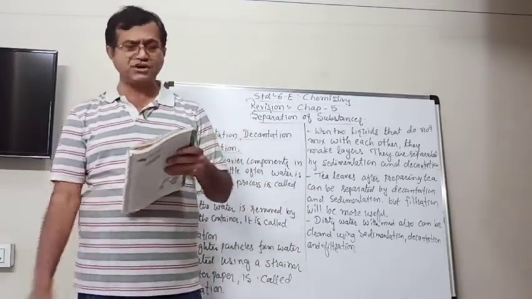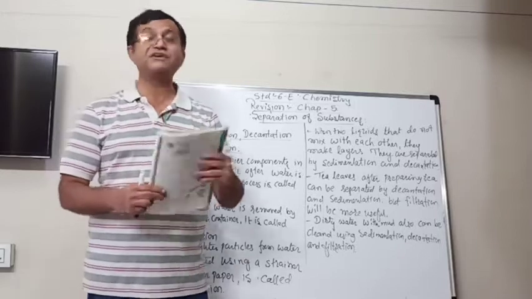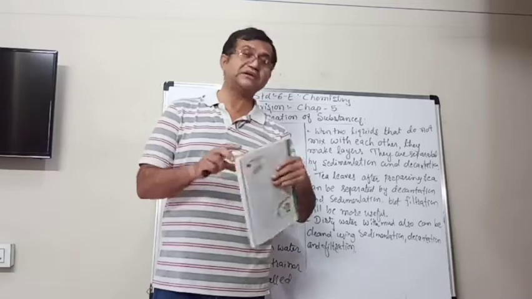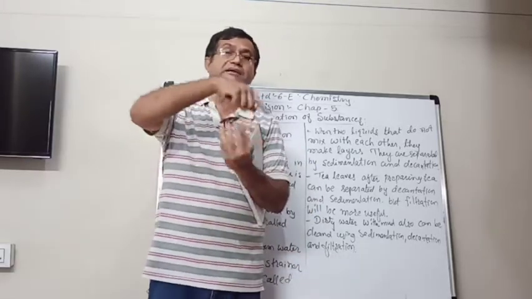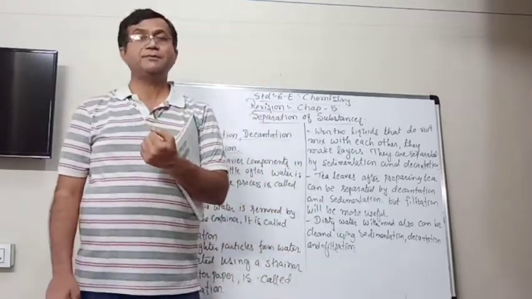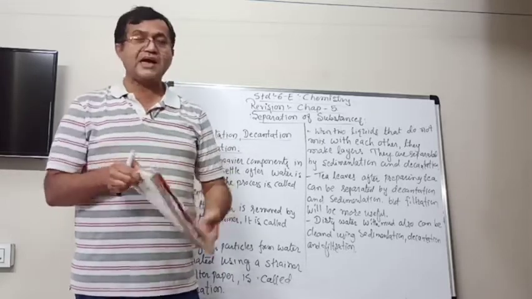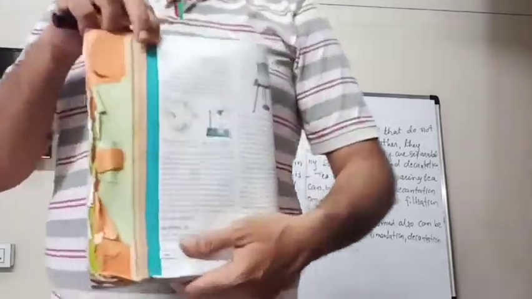For filtration, you can use filter paper also. You can cut the filter paper in a round shape and fold it two times, as shown in this figure, to make a filter.